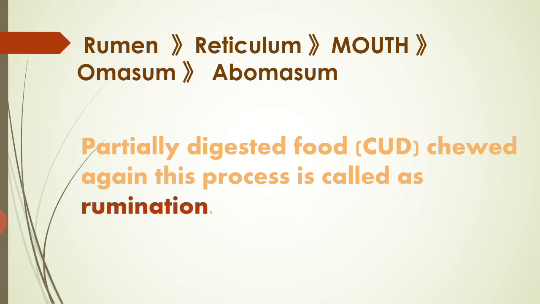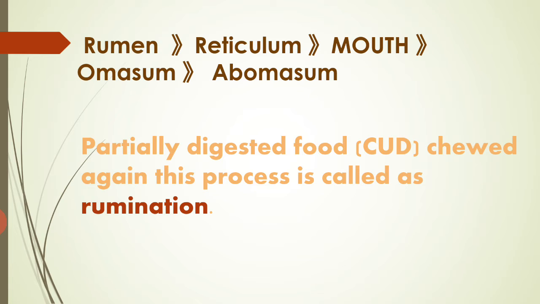When they eat the grass, it reaches the first chamber of the stomach, which is called the rumen. In the rumen, the food gets partially digested. Partially digested means it doesn't get fully digested.